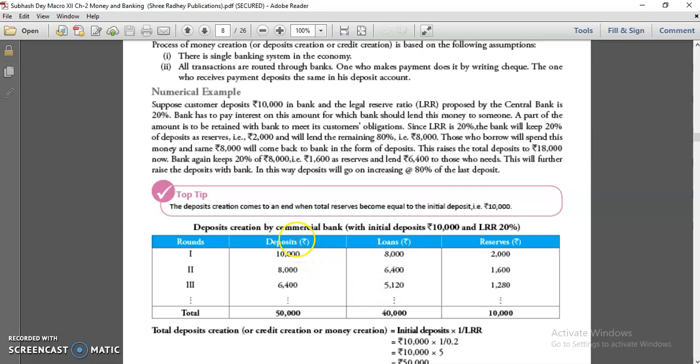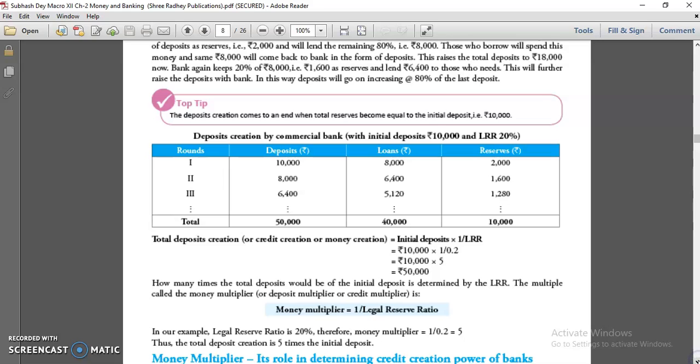Once you make the total of that, your total credit creation would be equal to initial deposit divided by LRR. This would be the formula for calculating your credit creation. Initial deposit 10,000 divided by 20% comes to 50,000. This becomes your money creation. Once you total all the rounds, 50,000 becomes equal to the credit creation. So the loan amount is 40,000, and 20% of 50,000 is 10,000. So you can say your total deposit creation becomes 50,000.